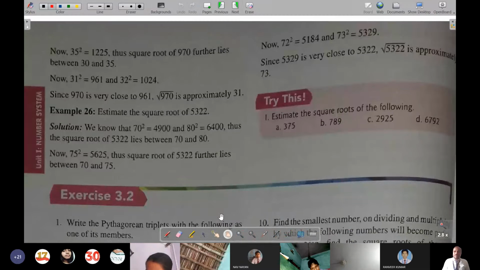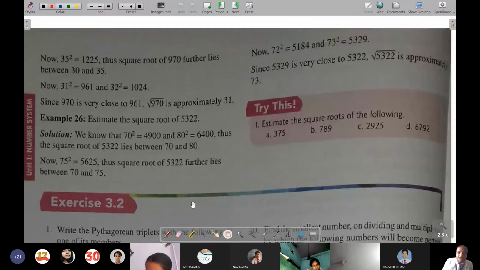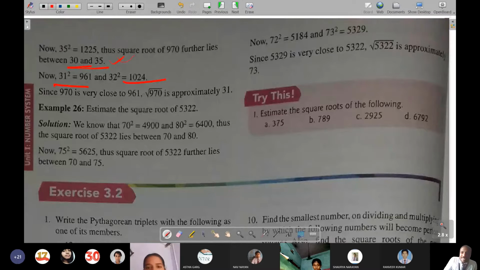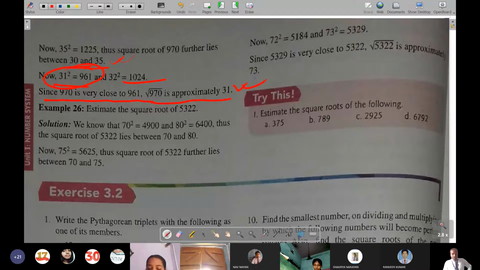Here 35 square has been shown, which is 1225 and which is bigger than 970. So between 30 and 35 it lies, because it is bigger than 30 square and smaller than 35 square. So 31 has been taken and 32 has been taken. Of course 970 is near to 31 square. Since 970 is close to 961, root under 970 will be approximately 31. This is the way we estimate a square root. Clear to everyone?